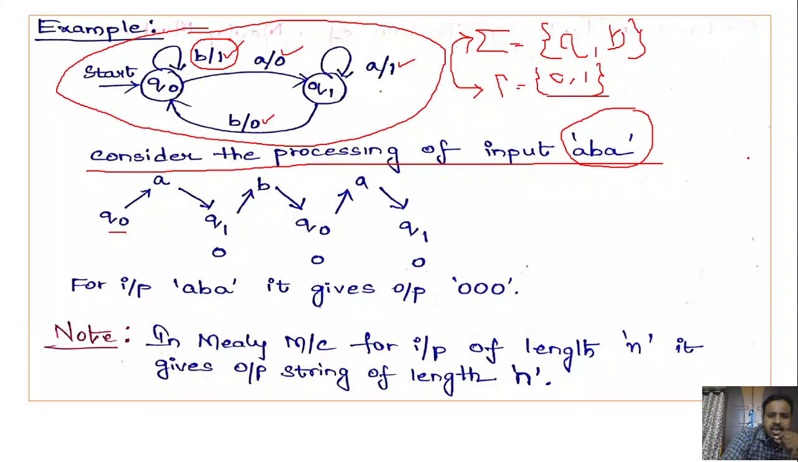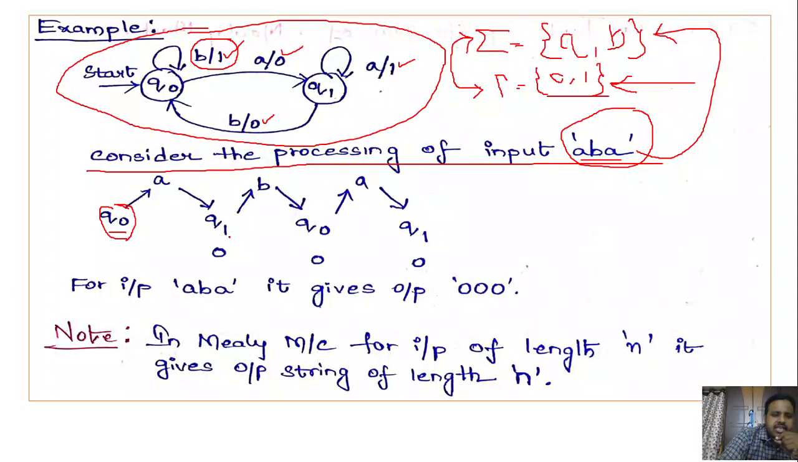See here the input string consisting of A, B, A, right? The input string is always generated from the alphabet set sigma, and the output string must be generated from the set tau. So the input string is ABA. Start from Q naught.